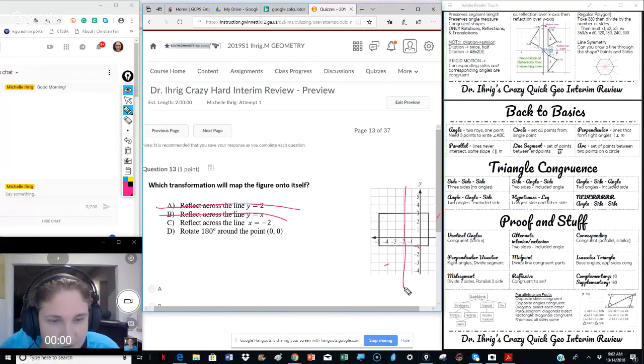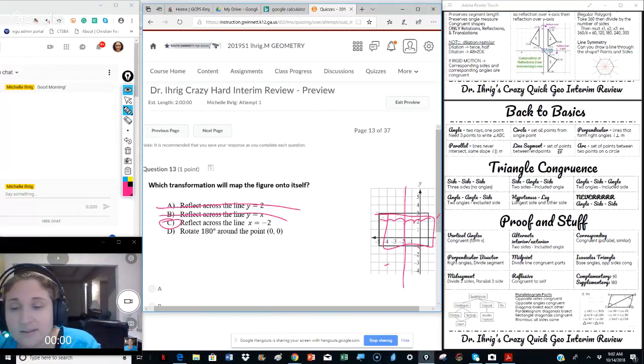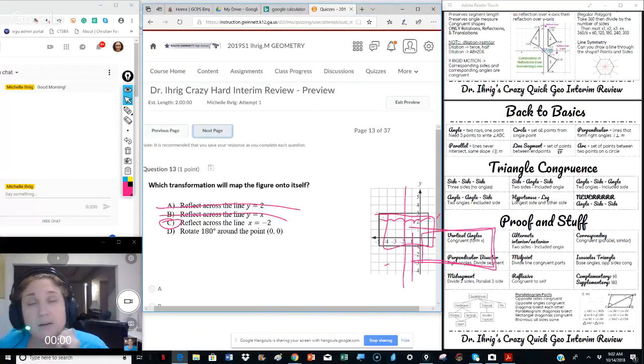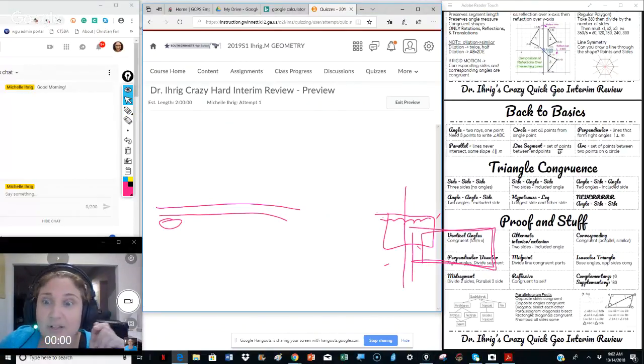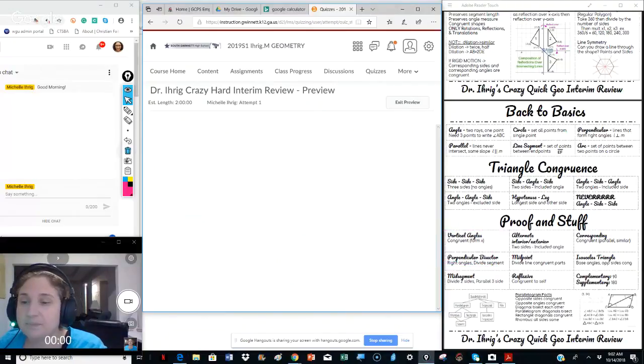Here's x equals -2. This one would work because we can go 1, 2, 3, 1, 2, 3. That works. So this would map perfectly. So this is the correct answer. If it was the 180 around the point, it would actually look like this. And obviously that's not onto itself. So it's choice C. I don't know which one it is on your test, but it's C on my test.